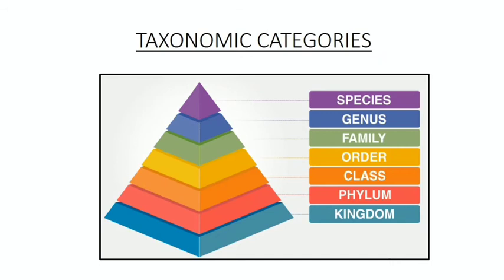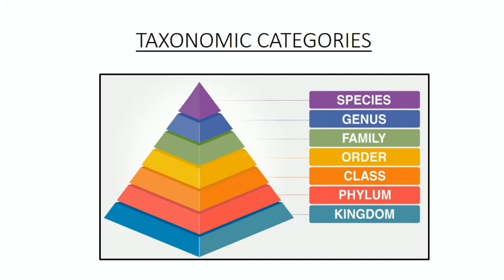Then, our next category is family. It is a taxonomic category which contains one or more related genera.